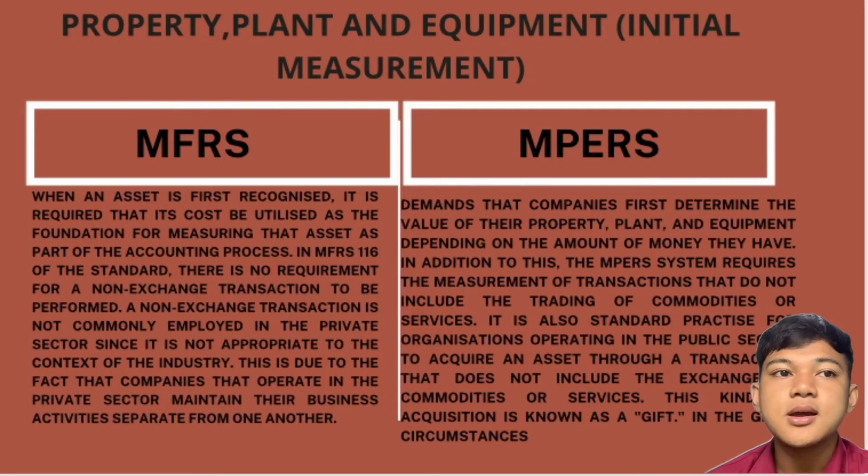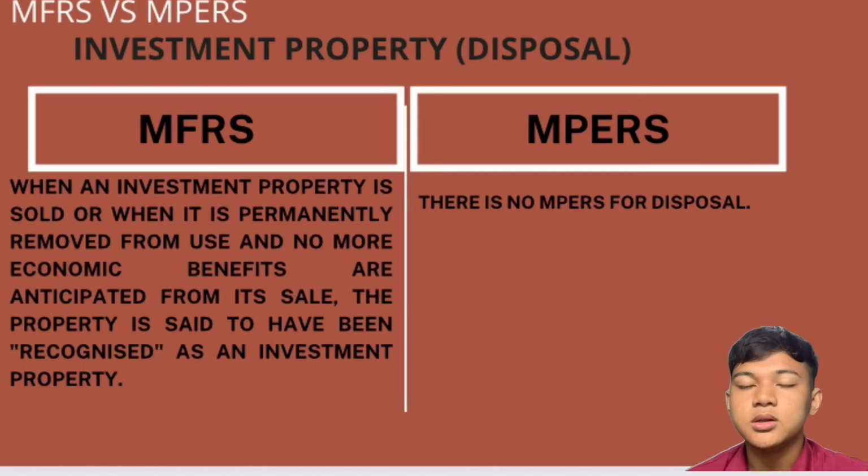For MPERS, companies first determine the value of their property, plant and equipment depending on the amount of money they have. In addition to this, the MPERS system requires the measurement of transactions that do not include the trading of commodities or services. It is also standard practice for organizations operating in the public sector to acquire an asset through a transaction that does not include the exchange of commodities or services. This kind of acquisition is known as a gift in the given circumstance.